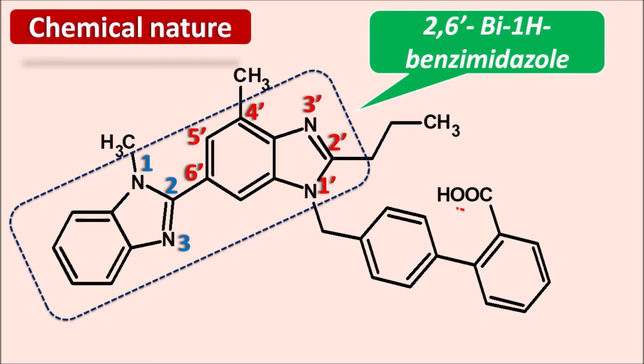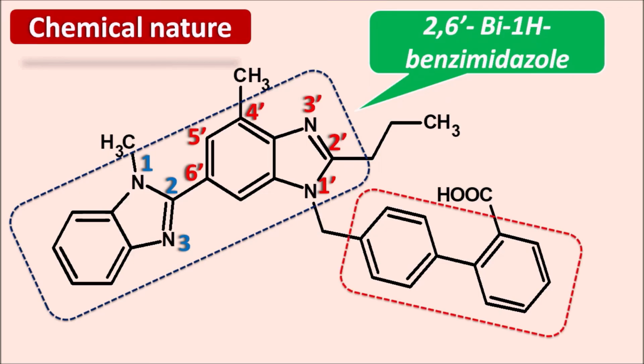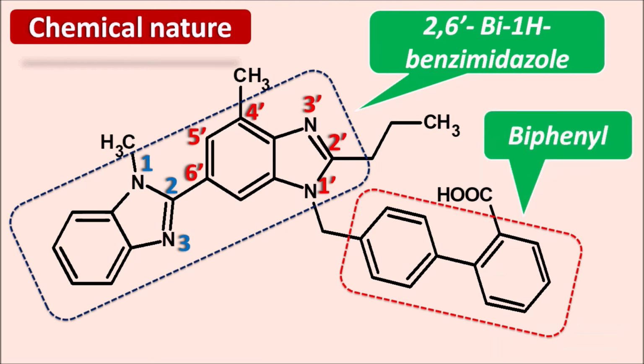Similarly, we can observe another type of ring system. Here two phenyl rings are attached by a single bond. So this is nothing but a biphenyl ring system. This biphenyl ring system is having a carboxylic acid at the second position. So these are the structural features of telmisartan. It can be considered as a biphenyl 2-carboxylic acid derivative.